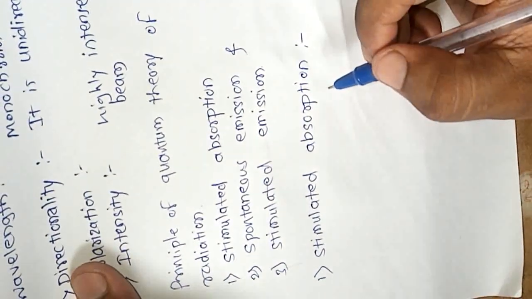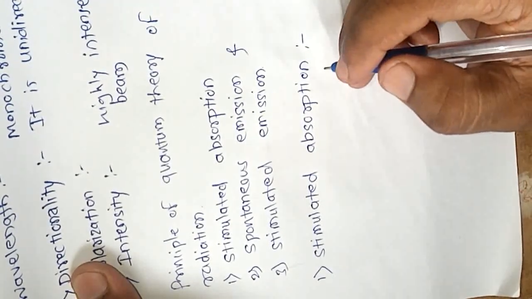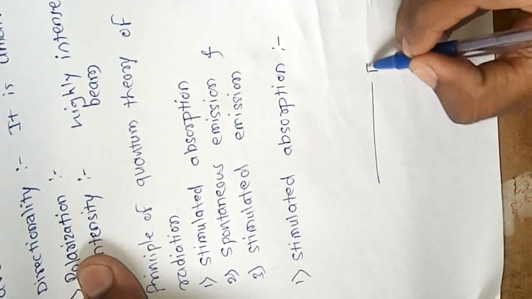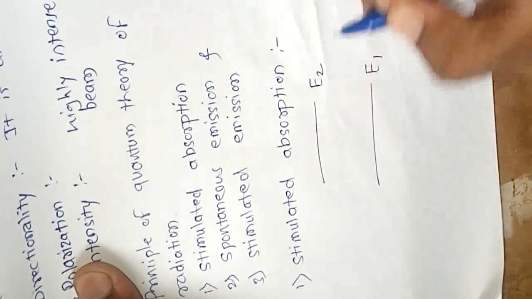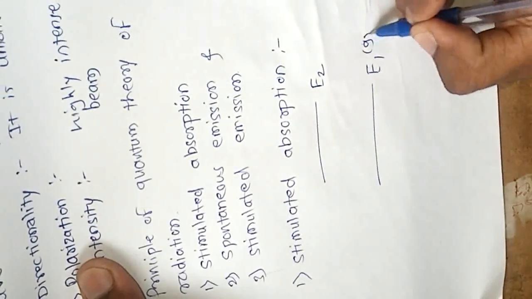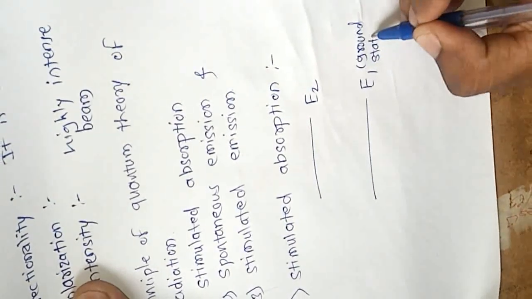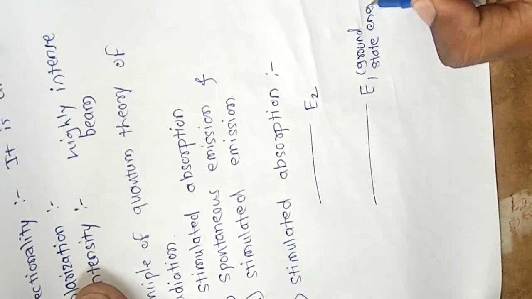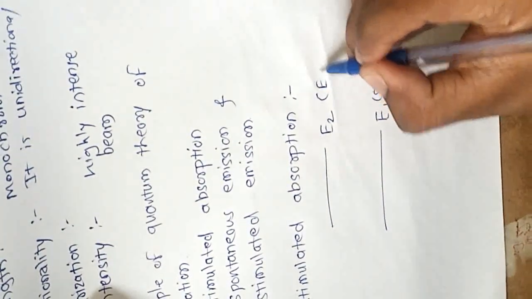For the sake of simplicity, consider an atom consisting of only two levels. Suppose this is energy level 1, called E1, and this is energy level 2, called E2, where E1 is the ground state energy and E2 is the excited state energy.